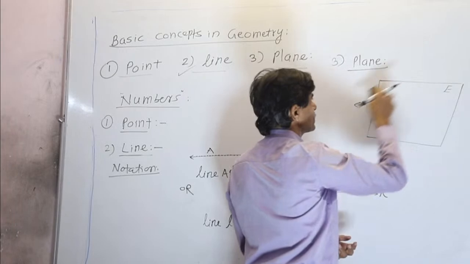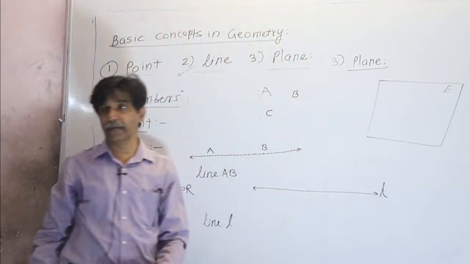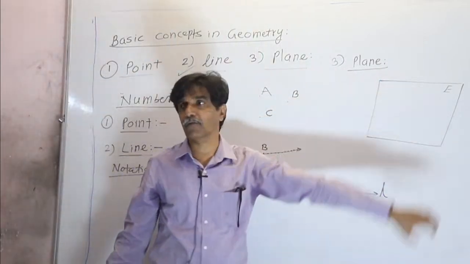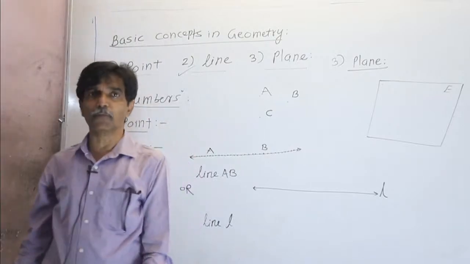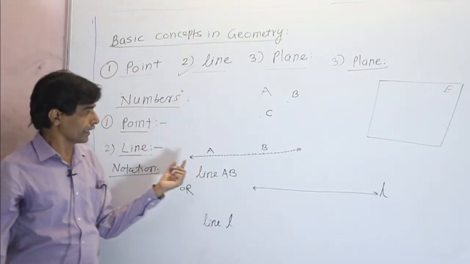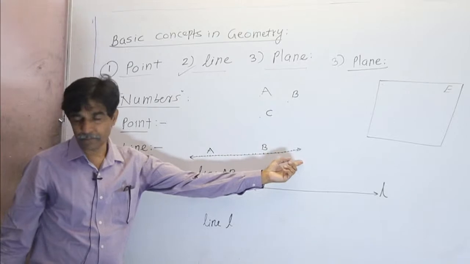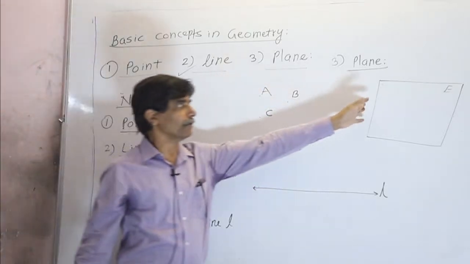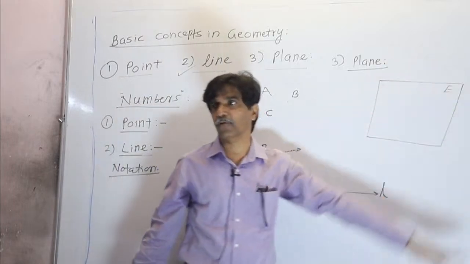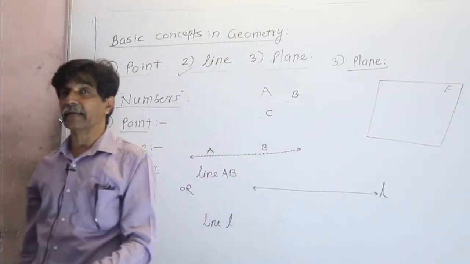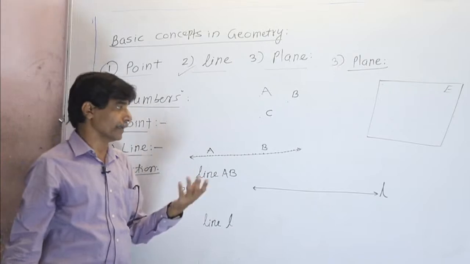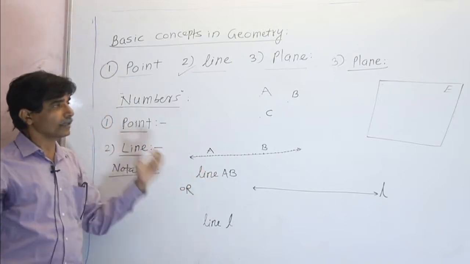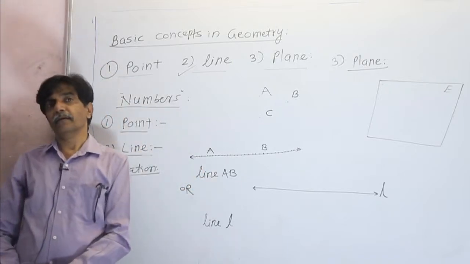This is to be understood only: we have to remember that the plane is infinite on all four sides. It is not just to put arrows on, just like you put arrows at the ends of a line. In the same way, it is not necessary to write arrows at the four ends of the plane. That is to be understood, remembered and memorized, clear? So, these are the three basic concepts in geometry.